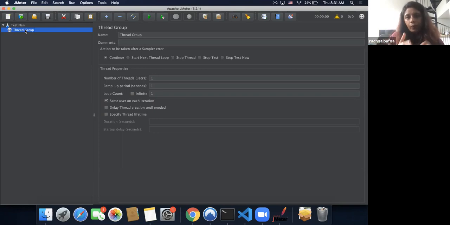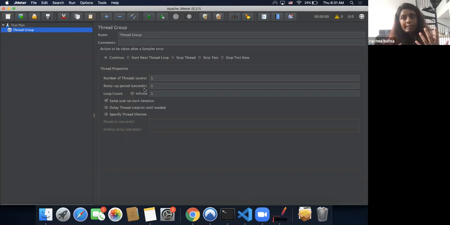So we're going to go 2 steps back and revise what we learned yesterday. Yesterday I taught you 3 concepts. One was throughput, second one was your response time, and third one was your resource utilizations. So this particular component of your JMeter script will decide the load that you are going to create on your applications, or the load that you want to run your tests with.